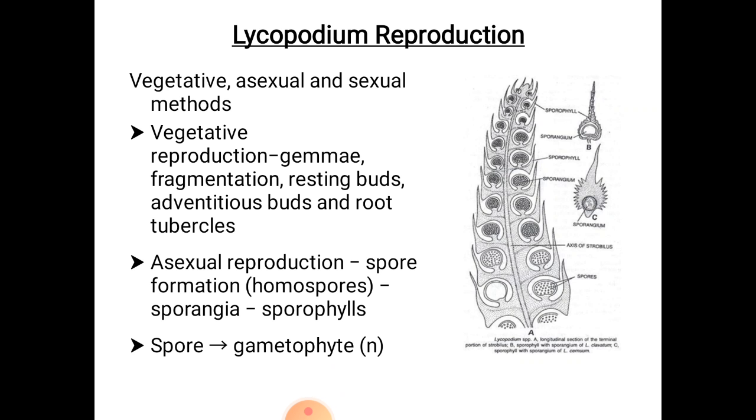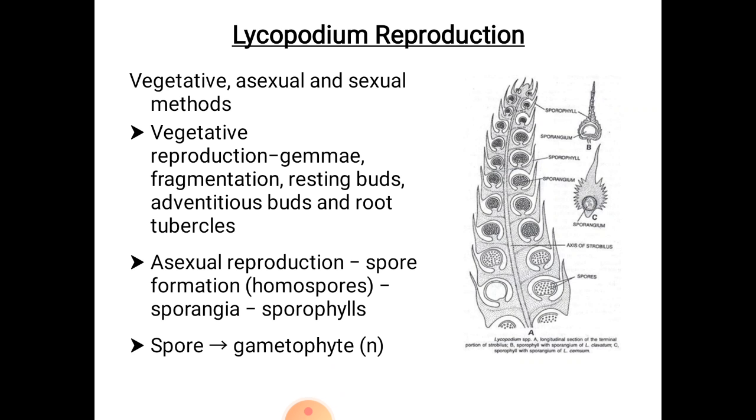Topic is reproduction in Lycopodium. Lycopodium reproduces by all the three methods, namely vegetative, asexual and sexual methods. Vegetative method takes place by the following methods. First one, it is by gemmae or bulbils.